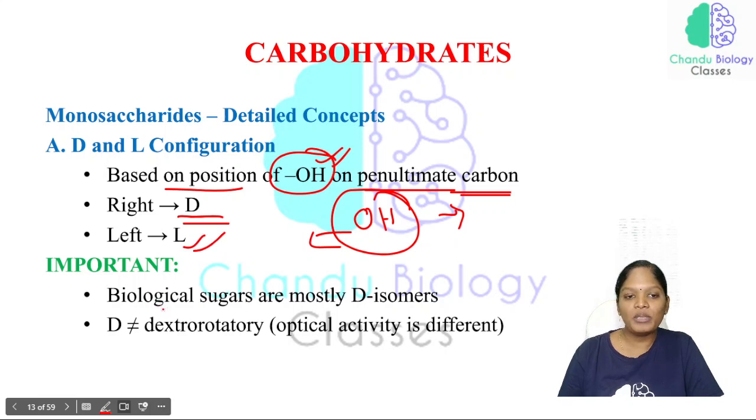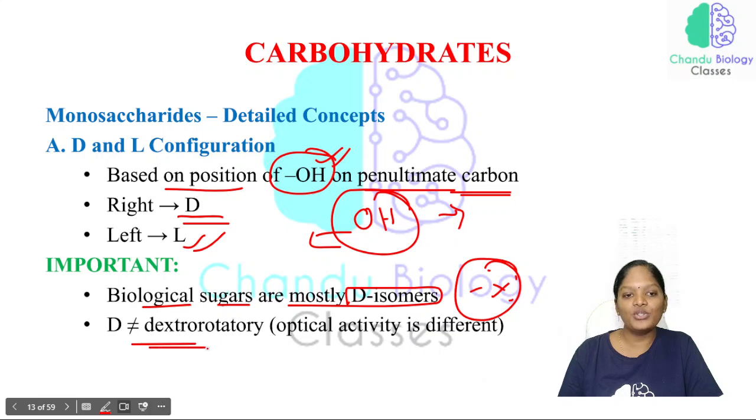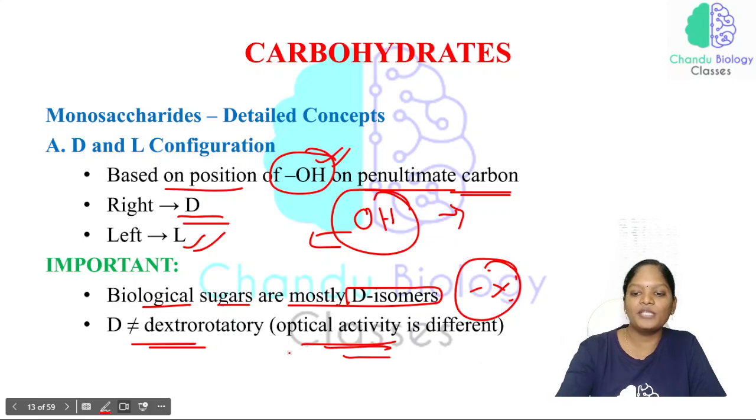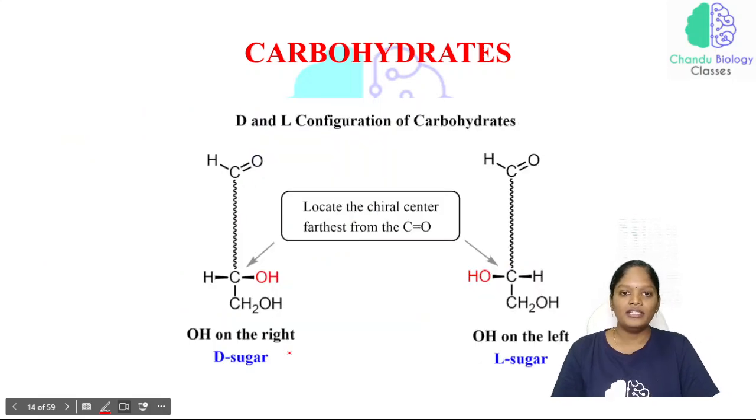So just look at this picture. Biological sugars are mostly D isomers, not L isomers. This can be expected in the exam. And D is not equal to dextrorotatory. Optical activity here will be different. Let me explain a little more elaborately. Just look at this picture. D and L configuration of the carbohydrates.